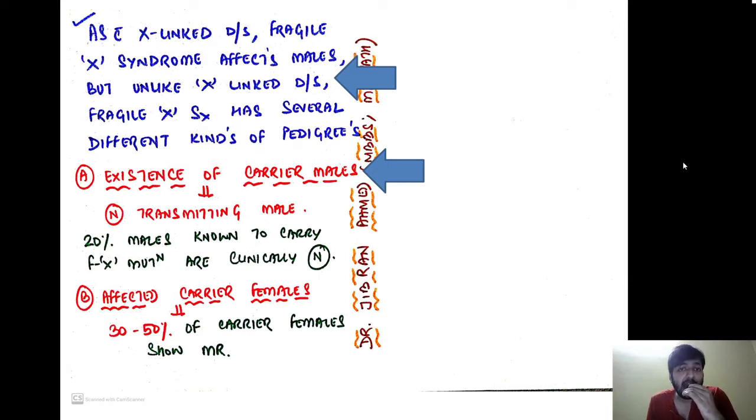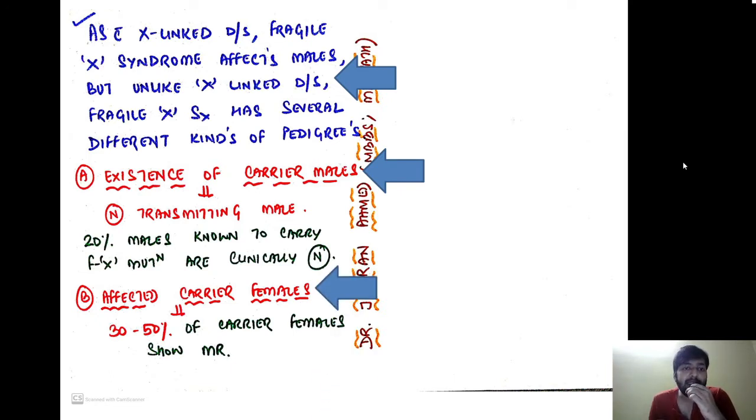20% of the males known to carry the Fragile X mutation are clinically normal. So they have the mutation, but they are not yet suffering from the disease. These 20% are normally transmitting males, and these carrier males are called pre-mutations. So the concept of carrier males exists only in trinucleotide repeat disorders, for example Fragile X syndrome.